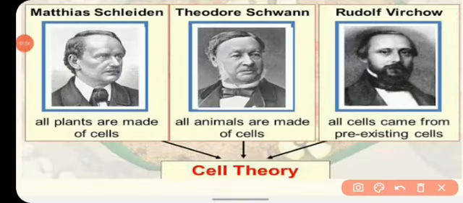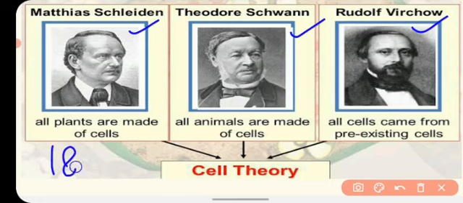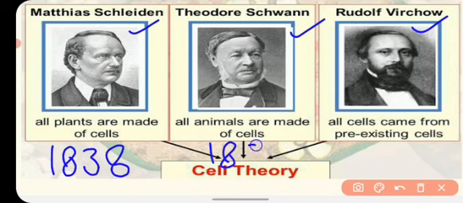Now you can conclude the cell theory. The cell theory is the theory which is given by three scientists, that is Schleiden, Schwann and Virchow. Schleiden gave his statement in the year 1838. Schwann gave his statement in the year 1839, and Rudolf Virchow added a new sentence in the year 1855.